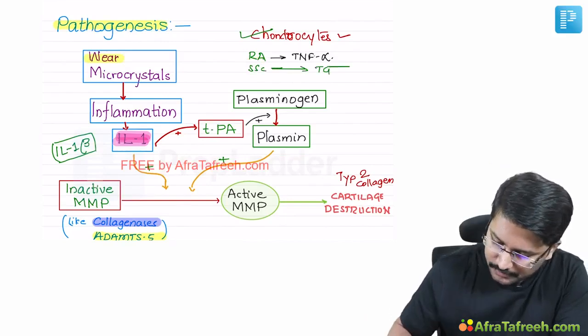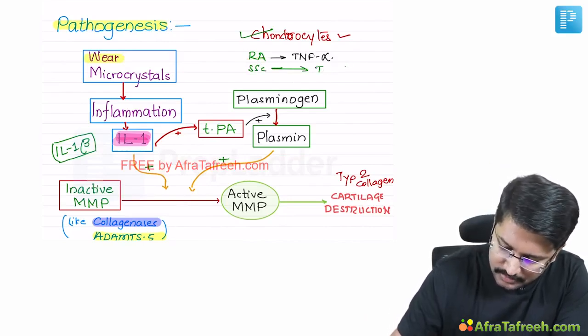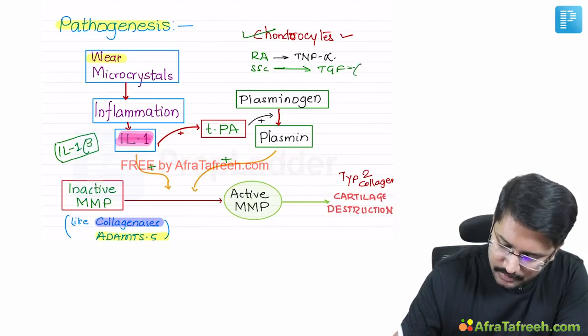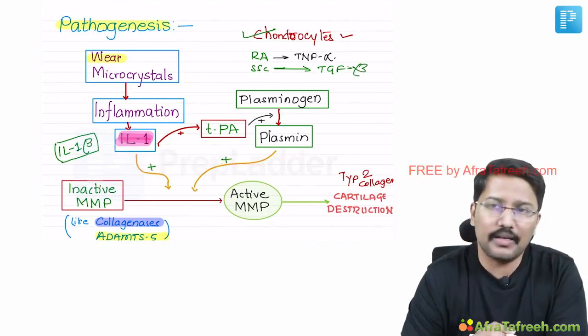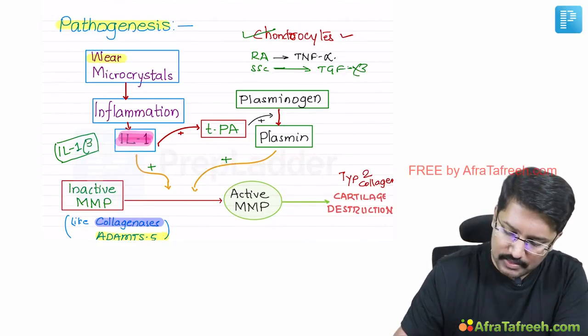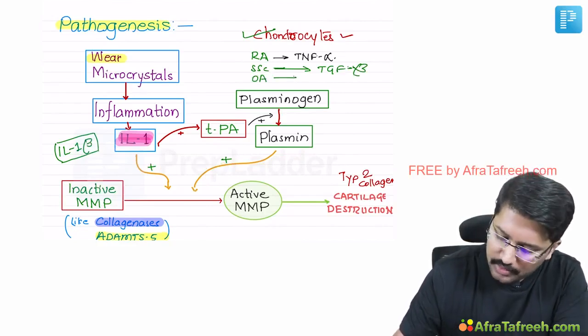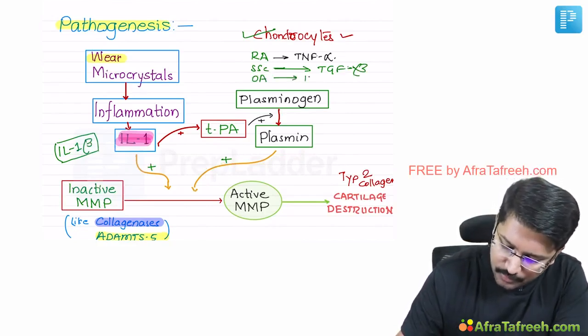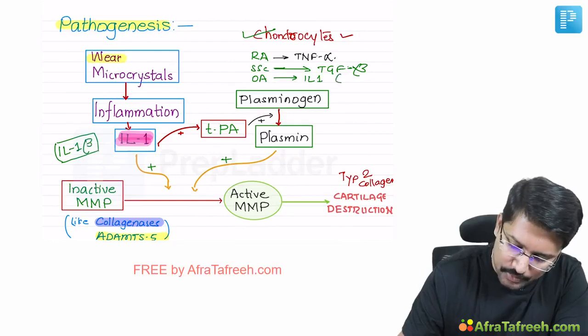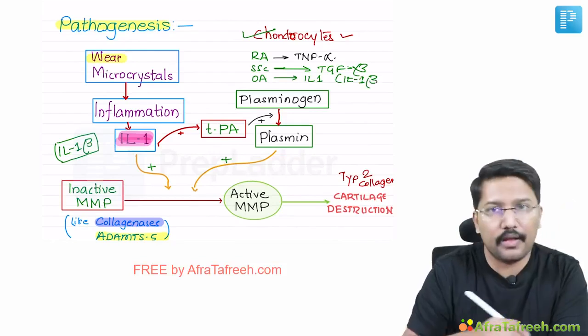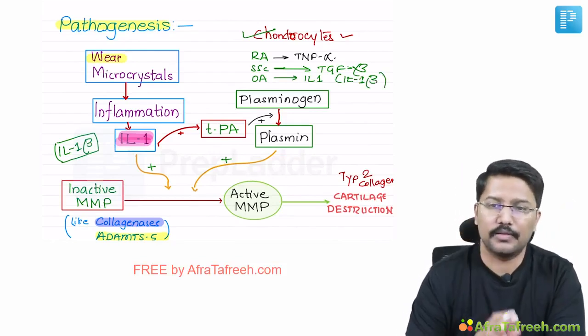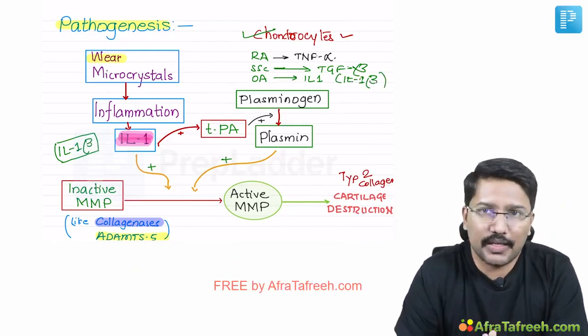Transforming growth factor beta, TGF beta, right? Similarly, in osteoarthritis, the single most important inflammatory cytokine is interleukin 1. For those who want to be more precise, it is interleukin 1 beta. So this is about the pathogenic process.